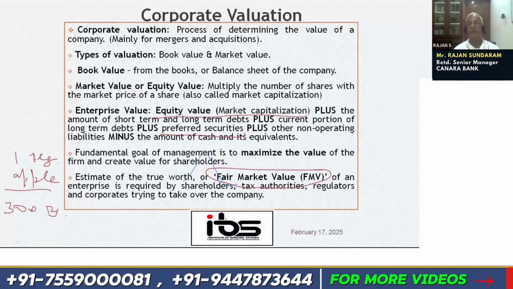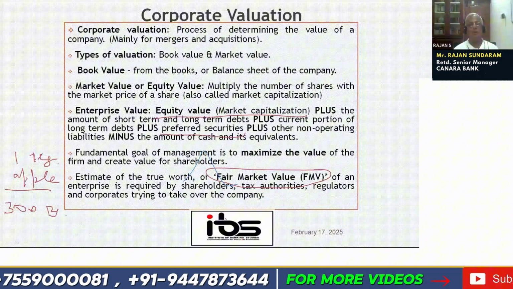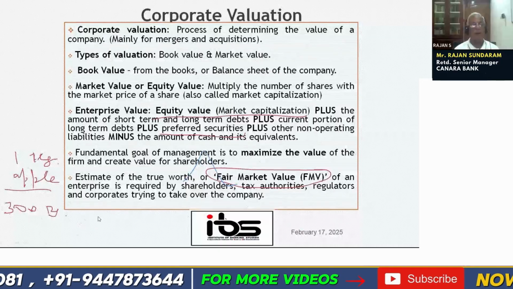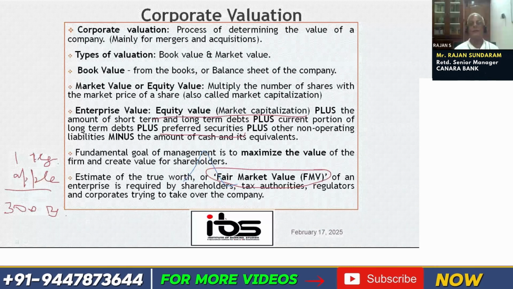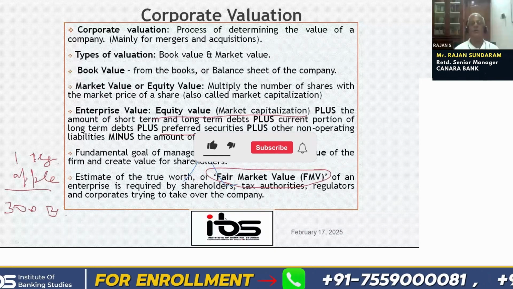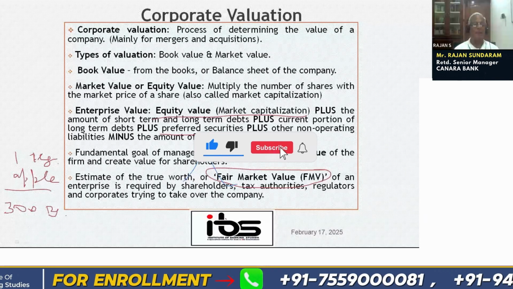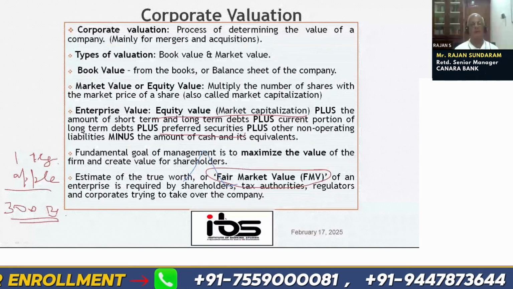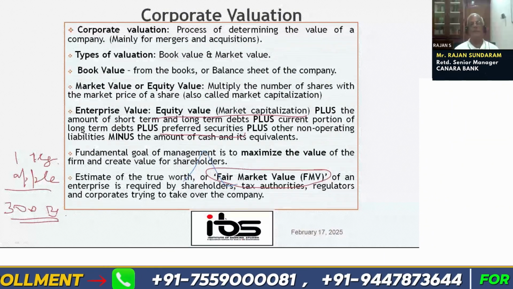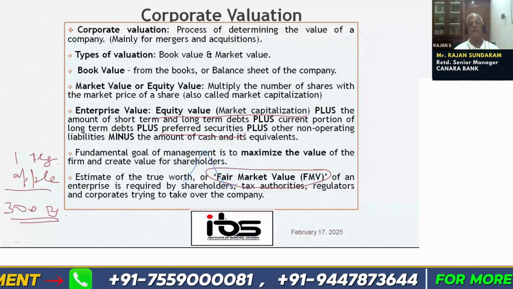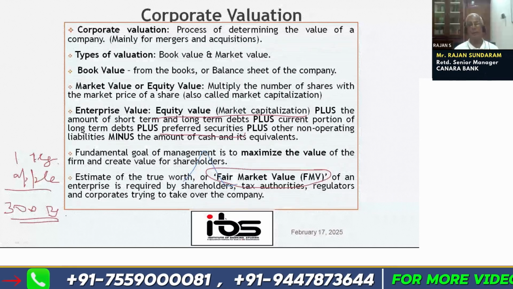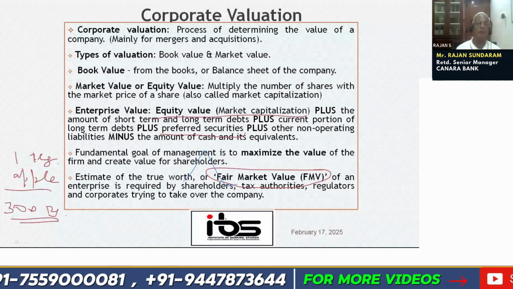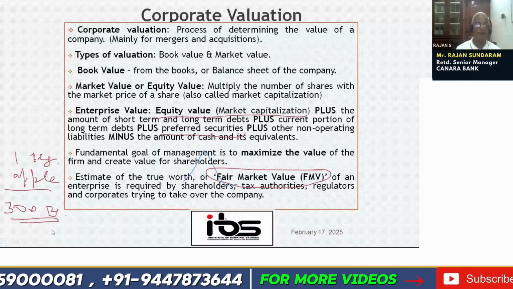So what will we generally do? Suppose you go to a shop and purchase something where there is no MRP, we will bargain, or we will want to know whether we would have gone to other shops, or we know from the newspapers that this particular apple is selling at 300 rupees. Bargaining is not possible in all shops, but while purchasing we would like to know that what we are paying is the fair value for the asset purchased. Here also, one company is purchasing another company. It wants to know whether it paid a fair market value.